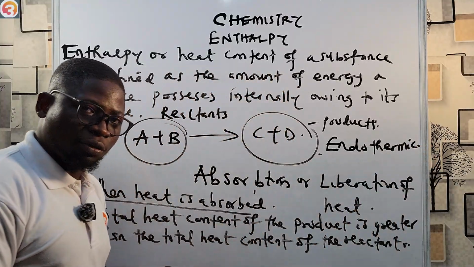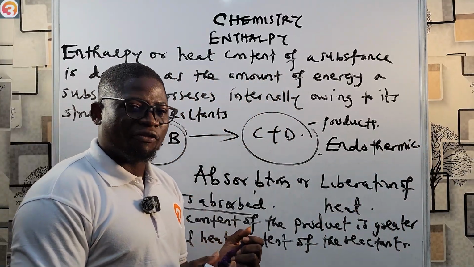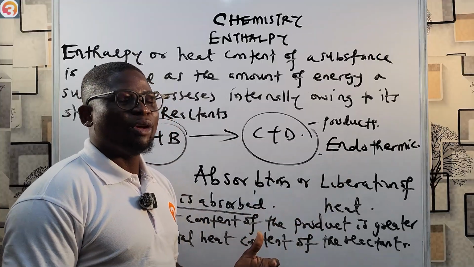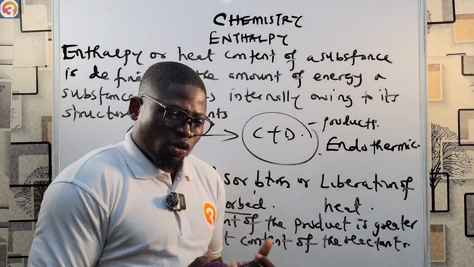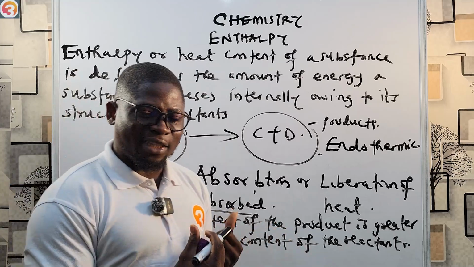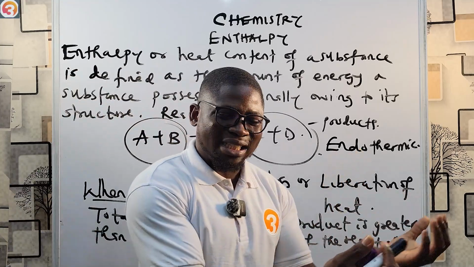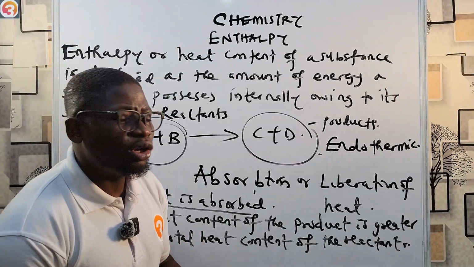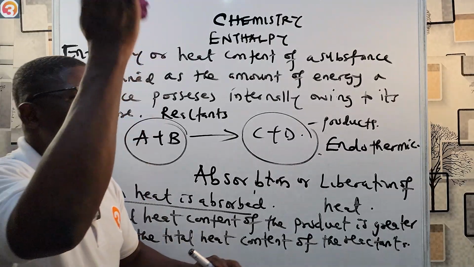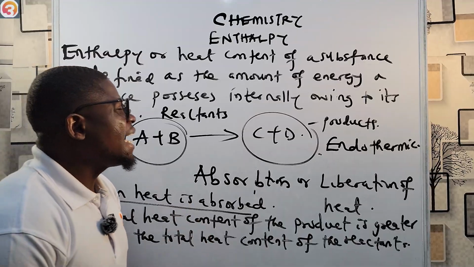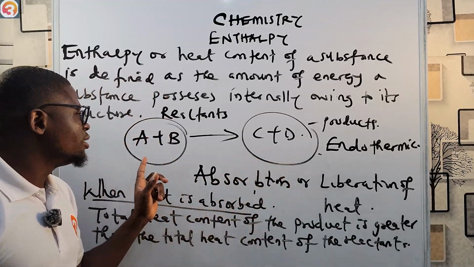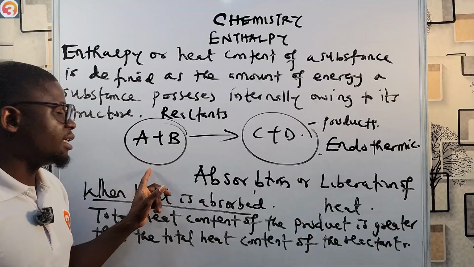So a reaction where heat is absorbed from the surroundings is called an endothermic reaction. A reaction where you receive heat, you collect heat, that is called an endothermic reaction. Now, on the other hand, when heat is liberated to the surrounding, it means that the total heat content of the product is lower than the total heat content of the reactant.